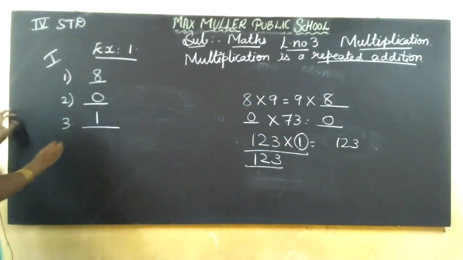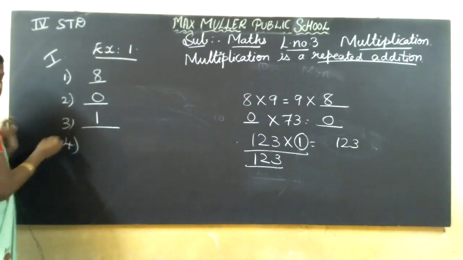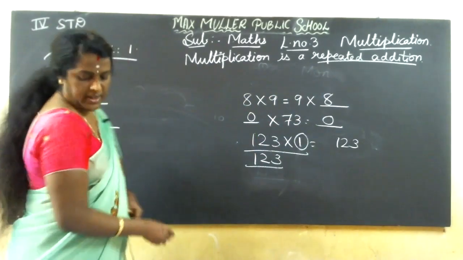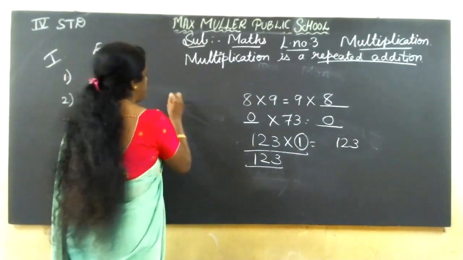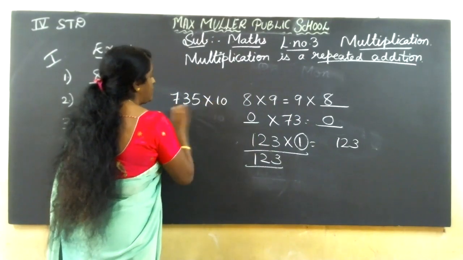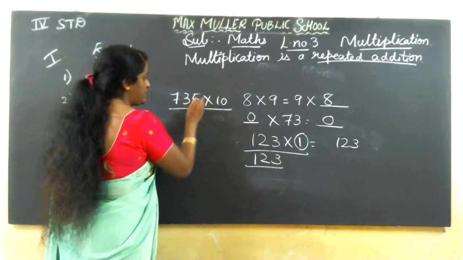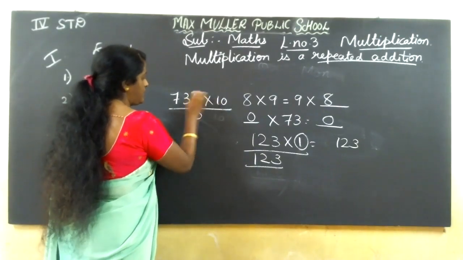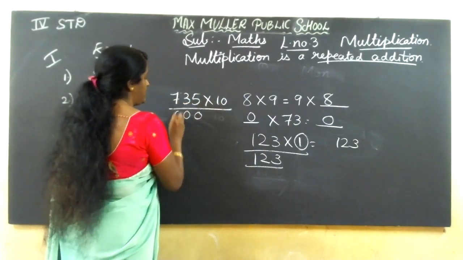C1. C1 is 1. Now D. D is 735 into 10. See here? 735 into 10. If you take 0, 0 5s are 0, 0 3s are 0, 0 7s are 0.